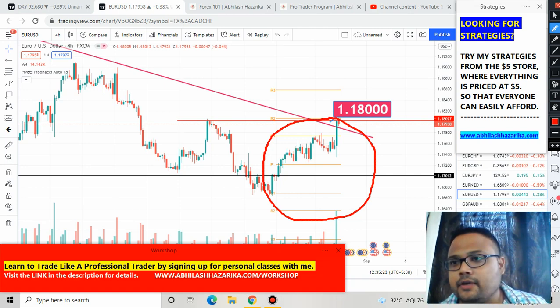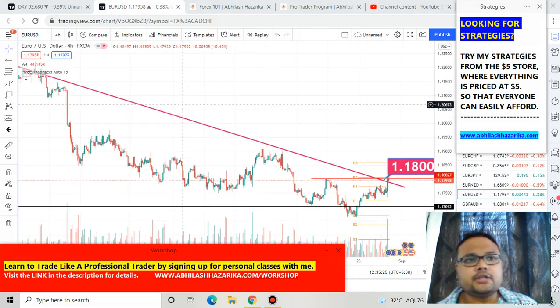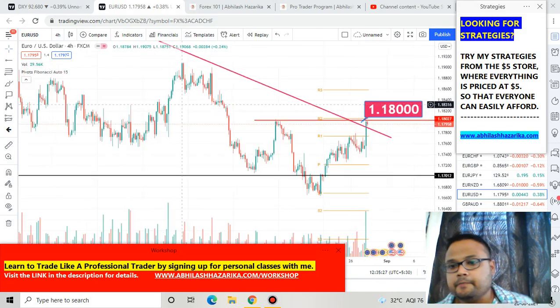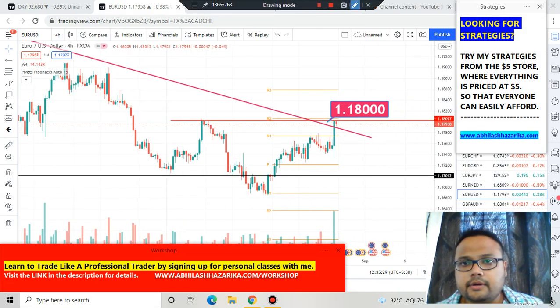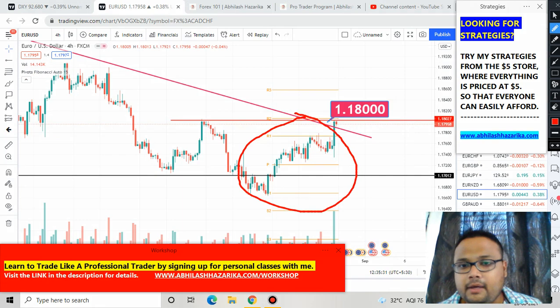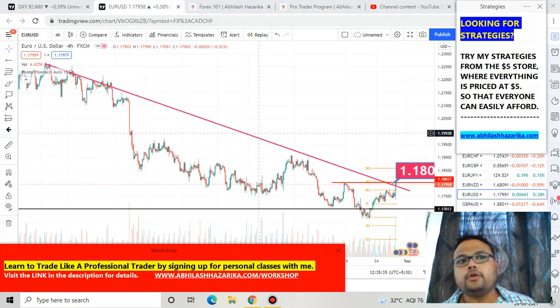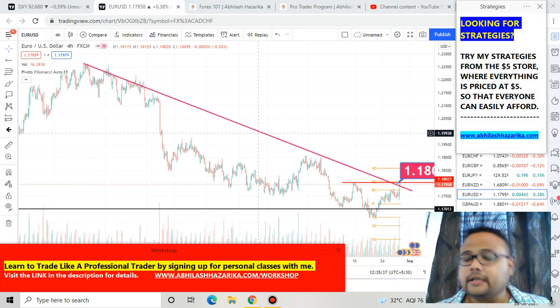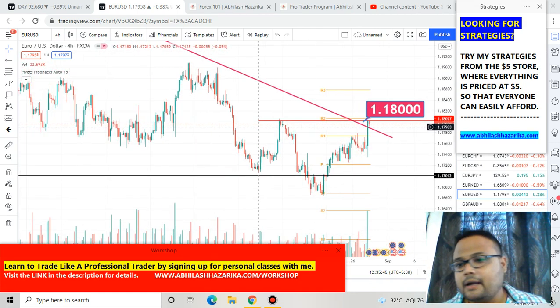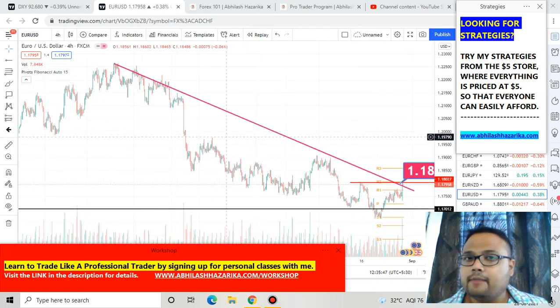First and foremost, if we look at the chart of Euro USD, this portion of the chart may be in an uptrend. But if you look at the overall chart, we can see that Euro USD is in a downtrend, and there is no doubt about it. As the market is in a downtrend, there must be some resistance which is not allowing the market to go up.